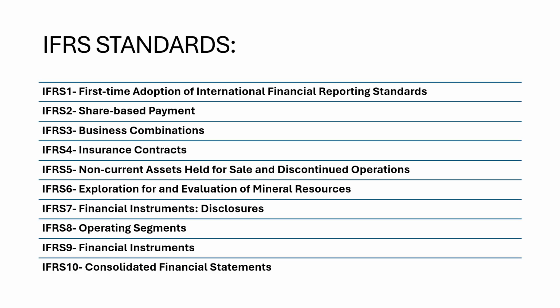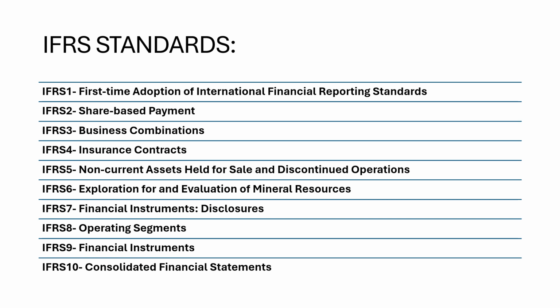Next, we have the IFRS standards list. There are a total of 17 international financial reporting standards. There is a list on the screen. IFRS 1 is first time adoption of international financial reporting standards. IFRS 2 is share-based payment. IFRS 3 is about business combinations. IFRS 4 is about insurance contracts.